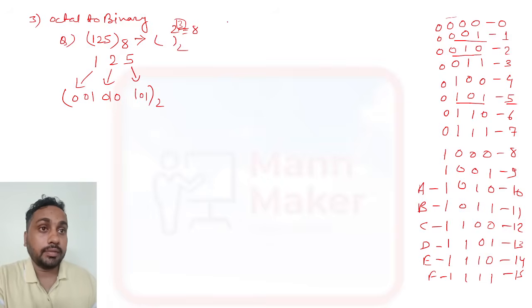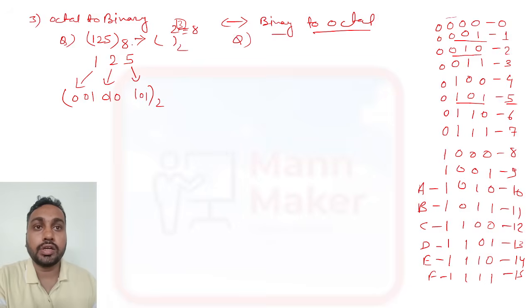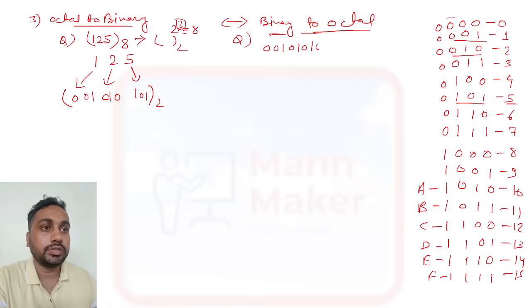Binary to octal, the same if they ask from binary to octal. The first question was octal to binary. Now if they ask from binary to octal, how will you convert? For binary to octal conversion, if they give the same question, or you can consider this one only, 001010101.